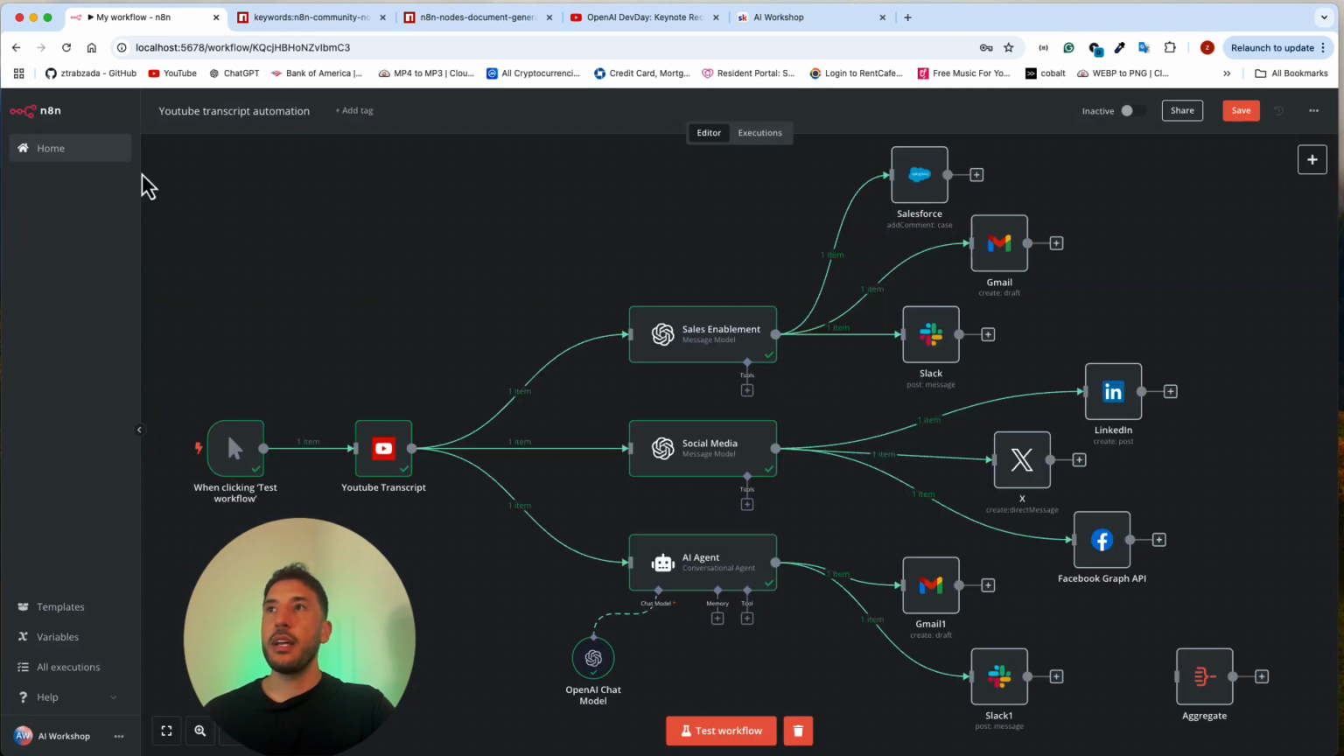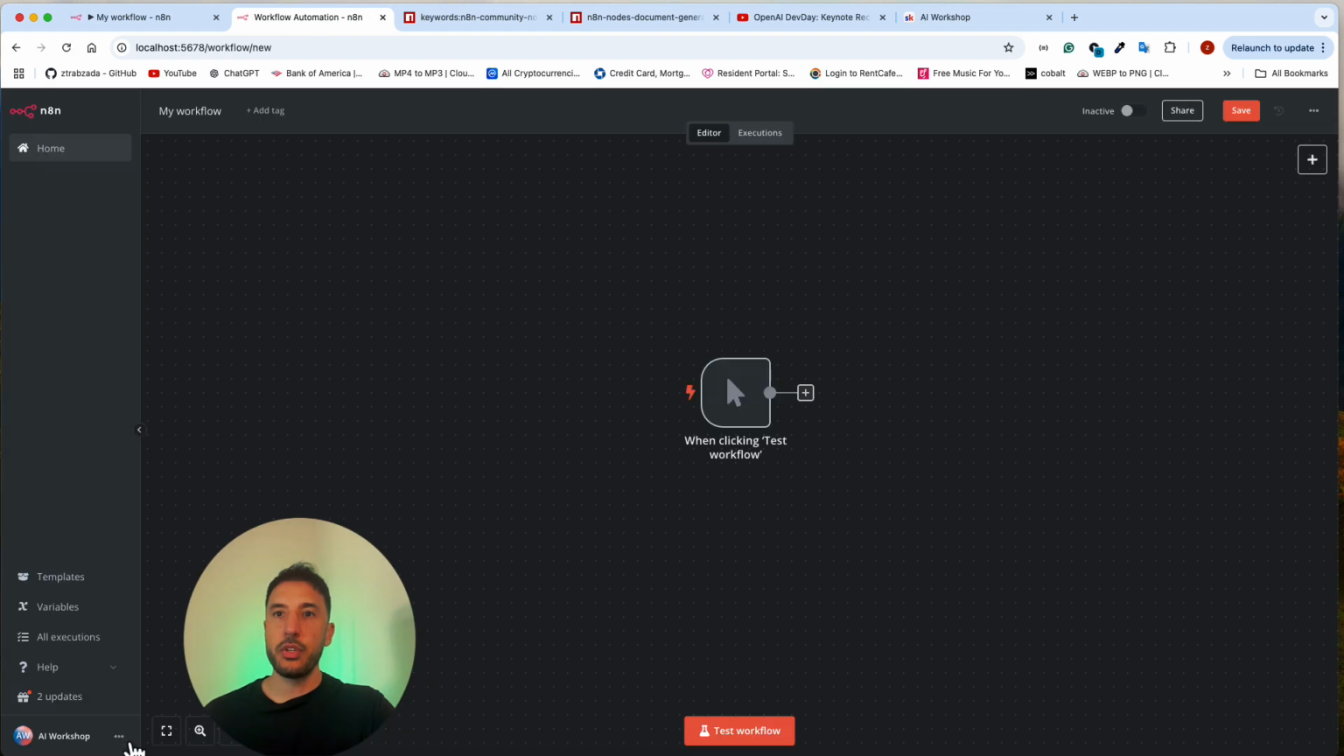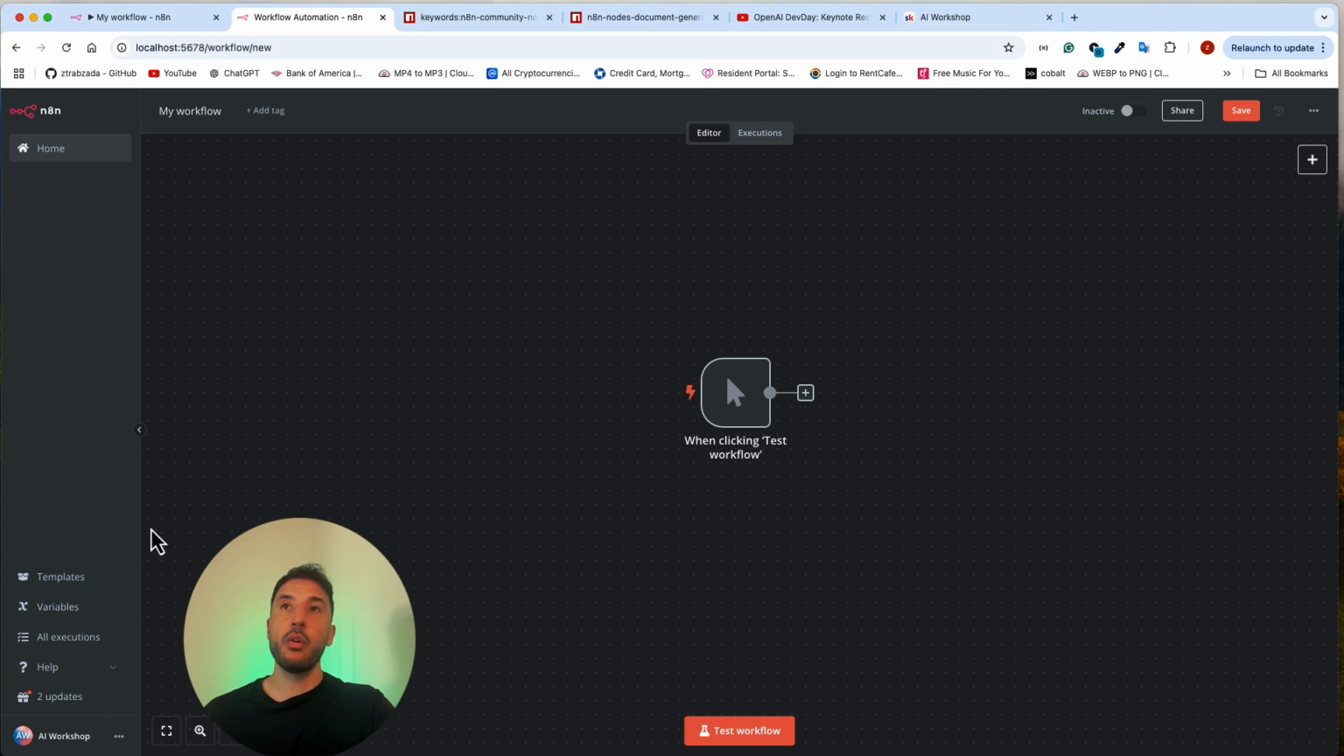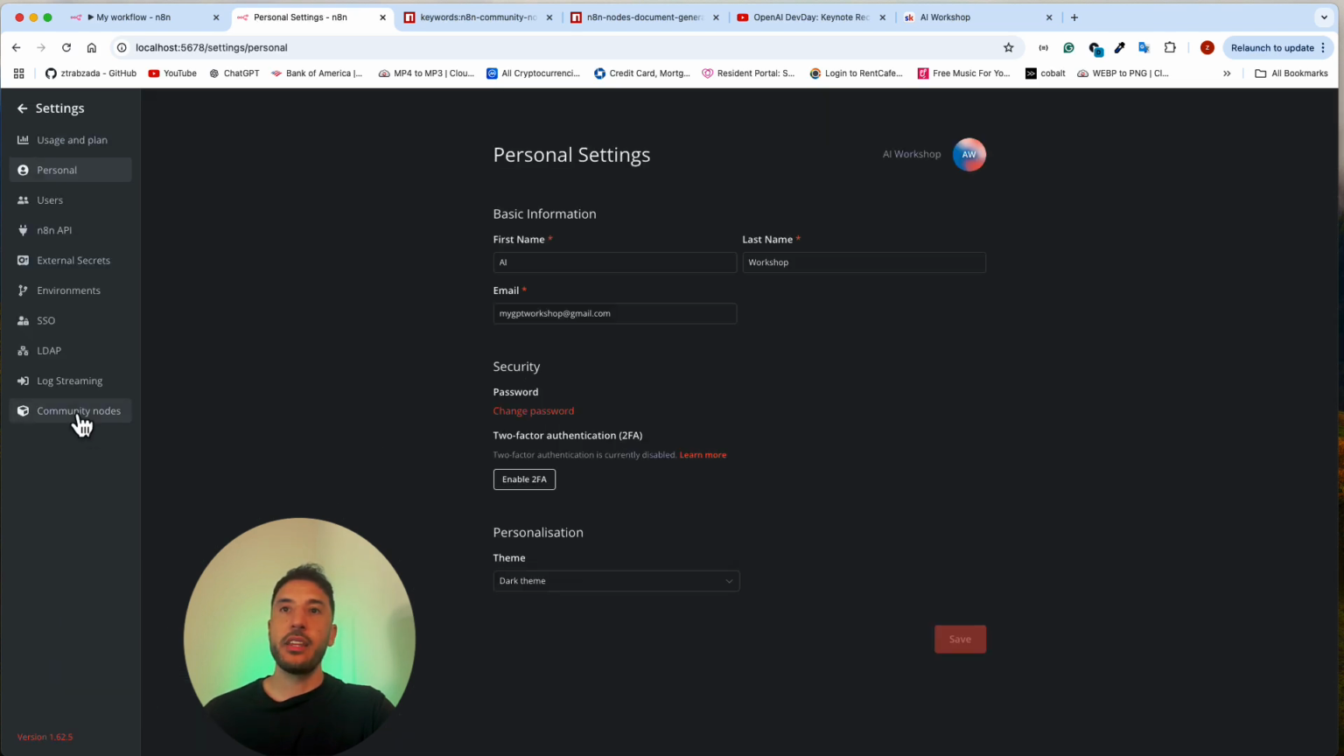Let me open another tab here. You will click on these three dots. Again, you have to be on localhost, or host this locally, in order to have access to this. Otherwise, this is not going to work. You'll click on settings, and then on the bottom right, as you can see, it says community nodes.